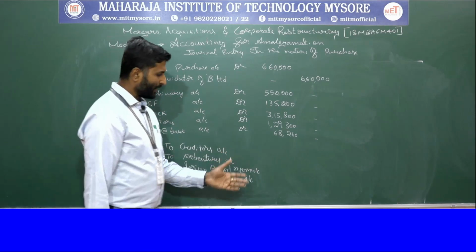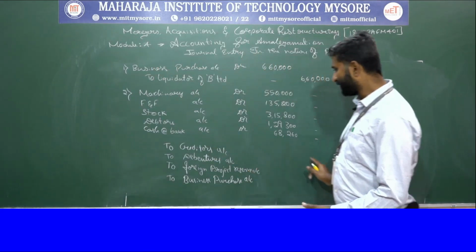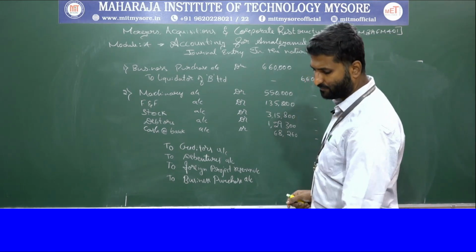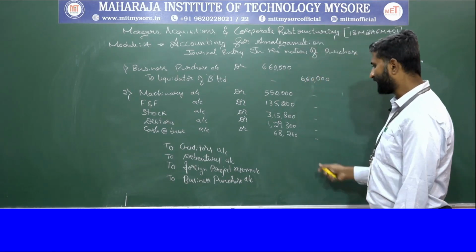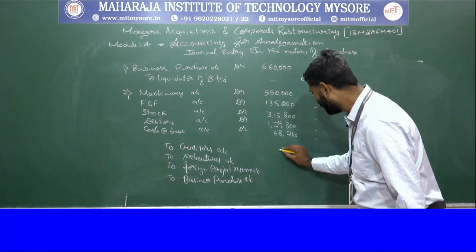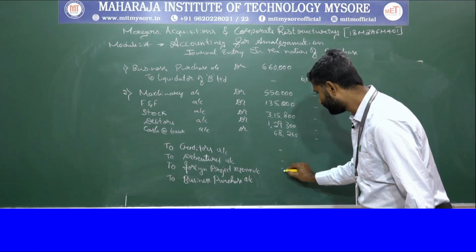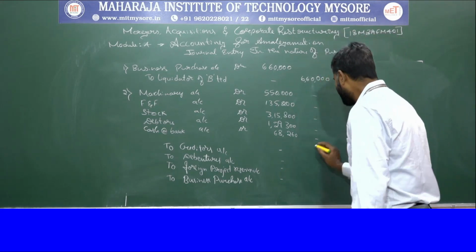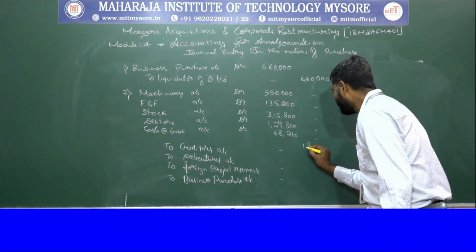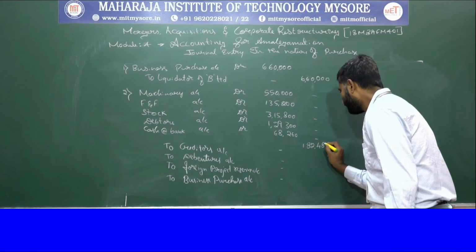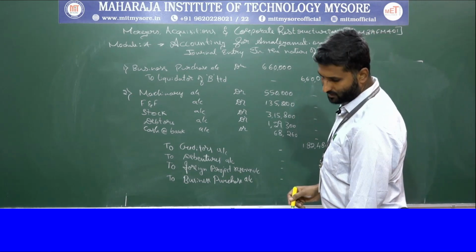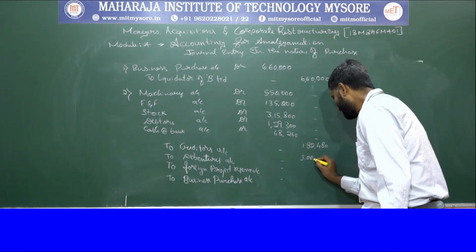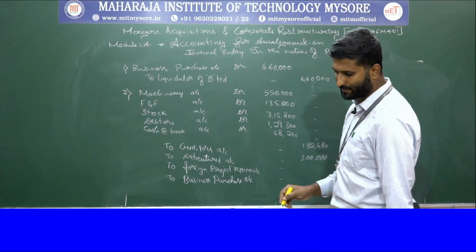So first we require to put the values. Here you can see we are not taking the consideration of general reserve in the nature of purchase, only the external liabilities. So the creditors value amounted to rupees 1,82,480. Then we have debentures, which amounted to rupees 3 lakhs, given in the problem itself in the balance sheet of B Limited.